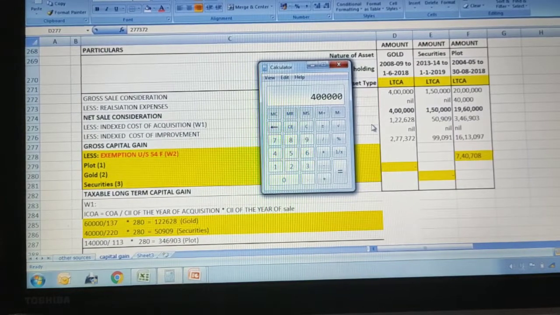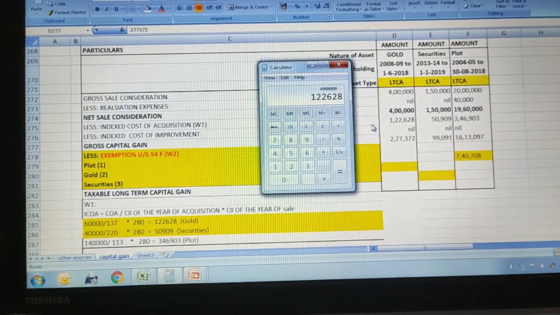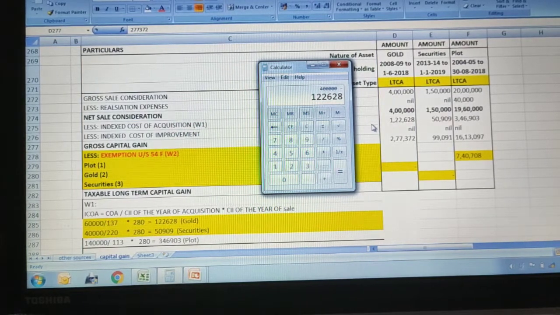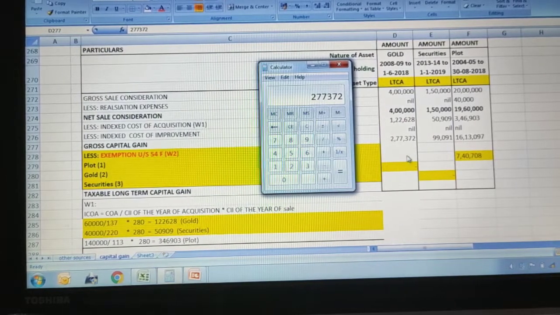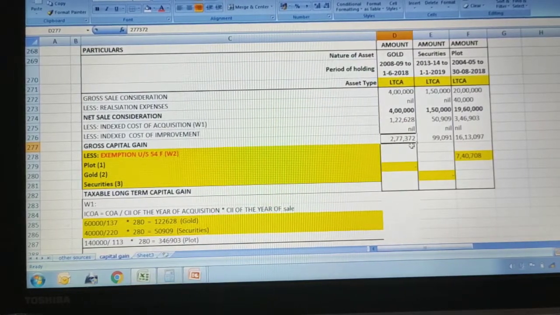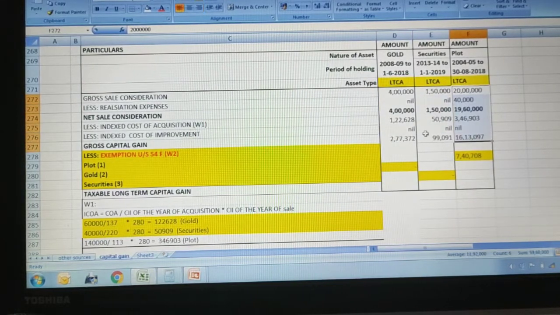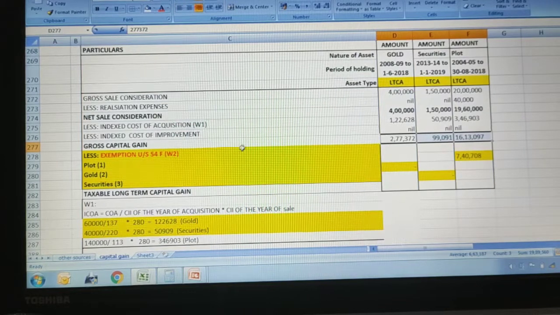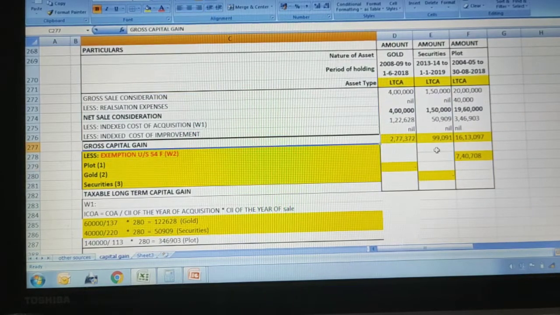So 4 lakh is the net sale consideration for gold, minus 1,22,628, which is the indexed cost of acquisition for gold. There is no indexed cost of improvement, 0. So if you do, you will get 2,77,372. Similar way you will do for securities, and you will do for plot. So you will arrive at gross capital gain. Okay, these are the final answers, gross capital gain.